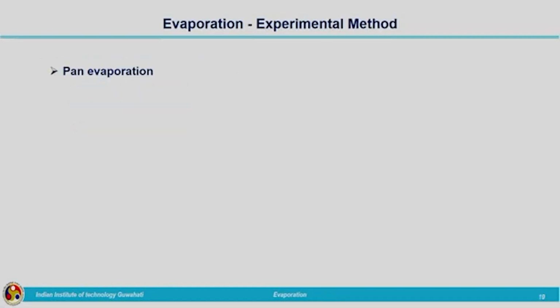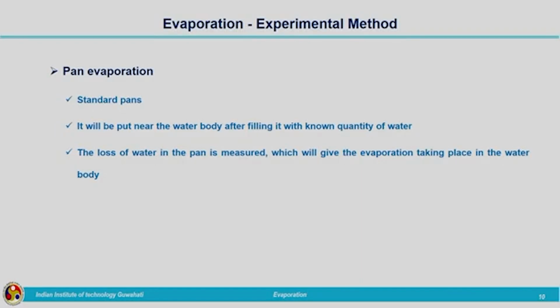First one is pan evaporation. Usually for estimating evaporation, we will make use of standard pans. Standard pans are available for the measurement of evaporation. So, what is meant by this? What is the working of this? It is a very simple way of experimentation. We have standard pans, and what we will do is put them near the water body where we need to measure the evaporation rate. For example, a particular lake is there, and we need to evaluate the evaporation rate from that particular lake.